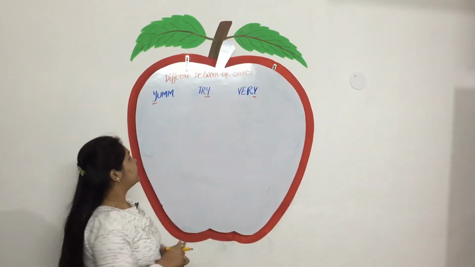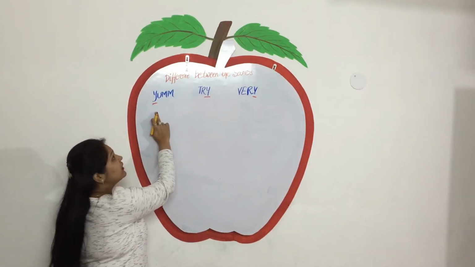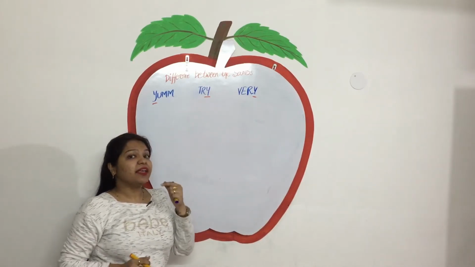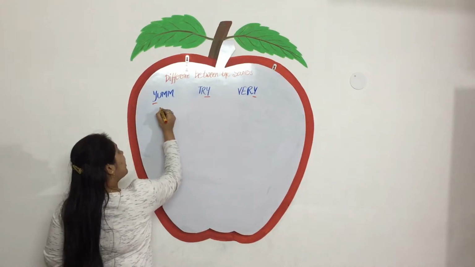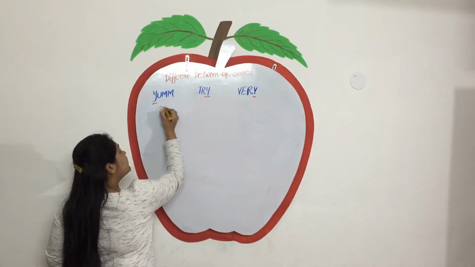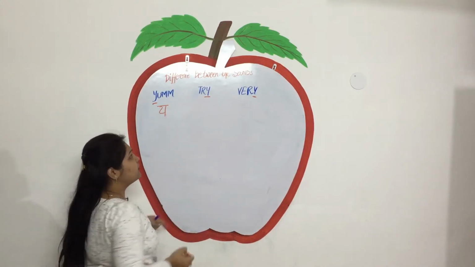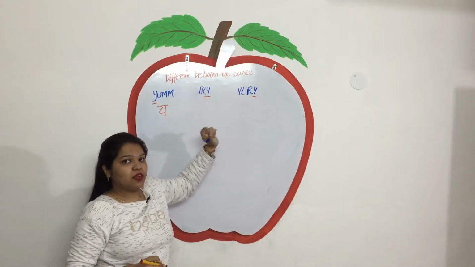Isn't it? So, what is written here? Yum. Speak with me. Yum. How can you hear this sound? Y. And here, try. Try.